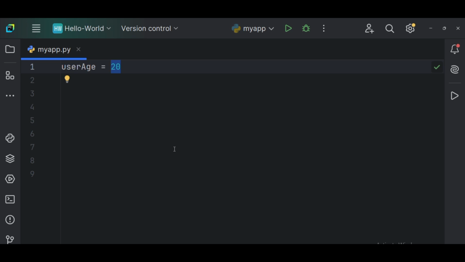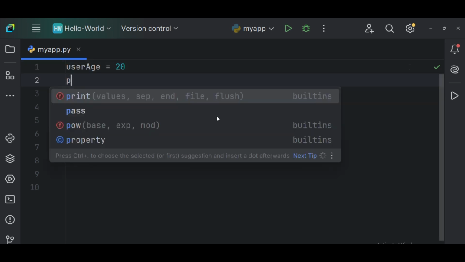You get it? So the variable now is this. This is the variable name, and this is the value that it is storing. So this variable name acts as a container, meaning that if I want to access the particular memory where this is located, I can access it through the name. Using the name, I can access it. You get it? It'll be easy for me to access it. So meaning that if I just do like this, if I say print, look at the difference between the two.